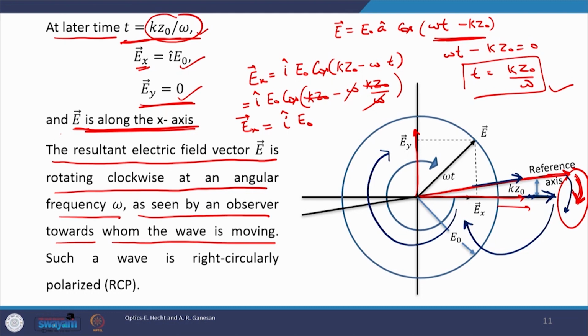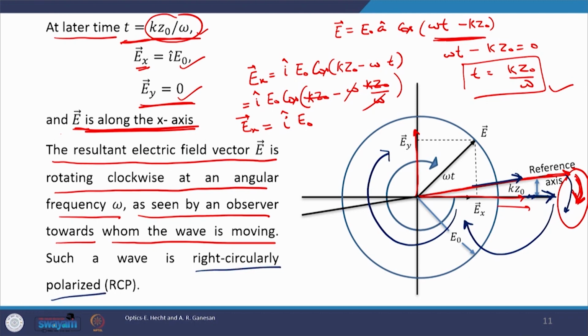Under this case, if we see the resultant electric field vector tip rotates along clockwise direction, then such a wave is called right circularly polarized wave.